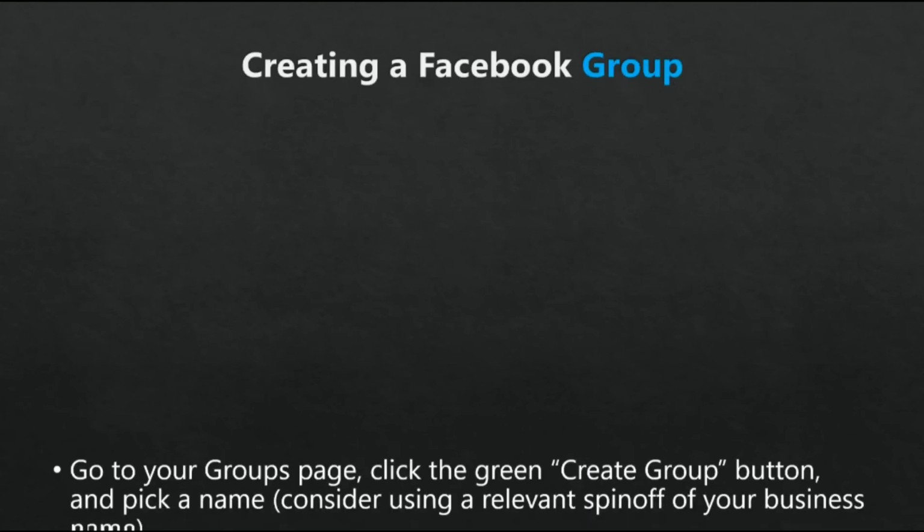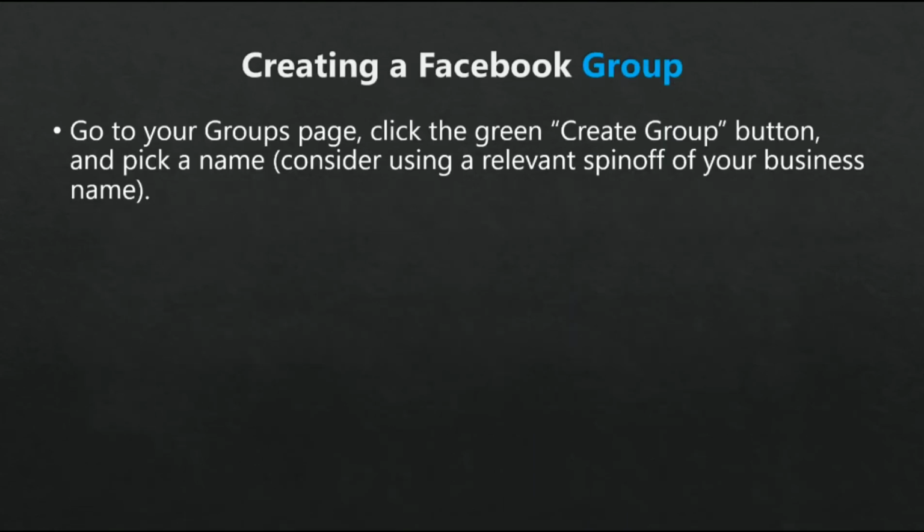To create a group, go to your Groups page and click the green Create Group button. You'll first need to name your group. This can be your business name or a spin-off of your business name. For example, if your group is centered around providing special training or advice on using a product, you might call it Your Product Name plus the word Masters, Experts, or Ninjas at the end of it.